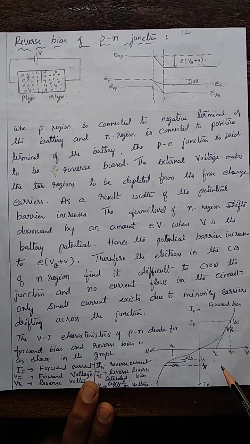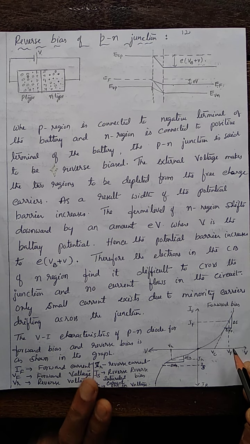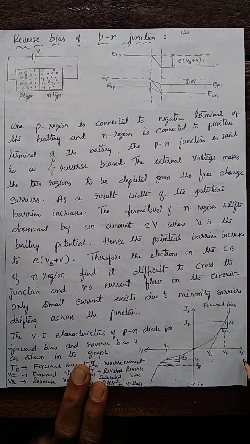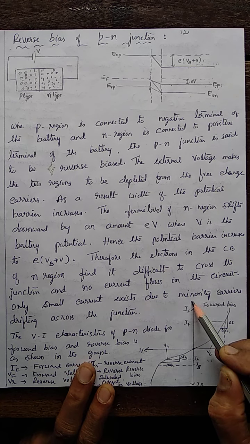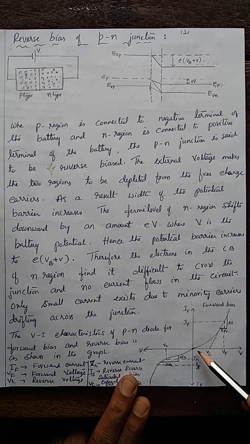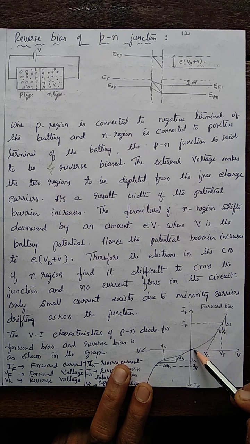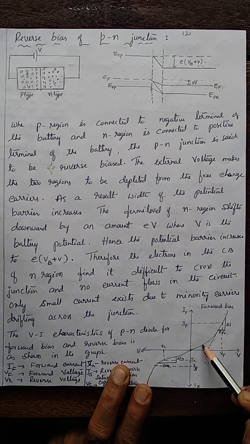And this is the characteristics. Forward and reverse bias characteristics. During forward bias, as we increase the voltage V, the current also goes on increasing. The diode conducts. As voltage increases, current also increases, and the variation of current with the voltage will be like this. This is the forward characteristic.